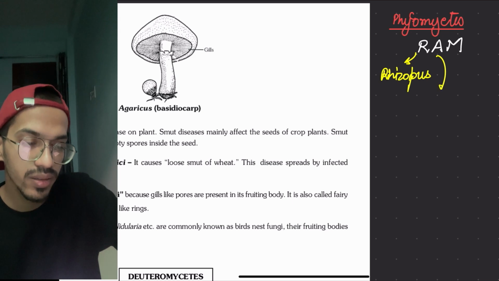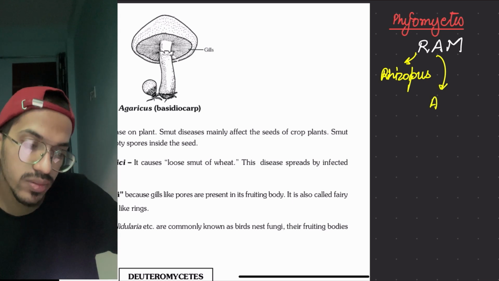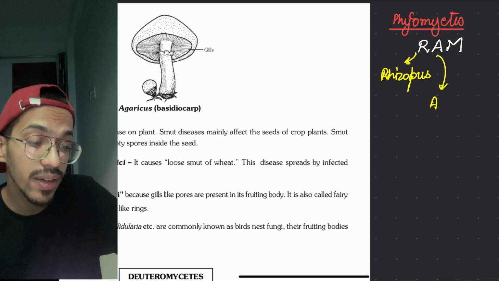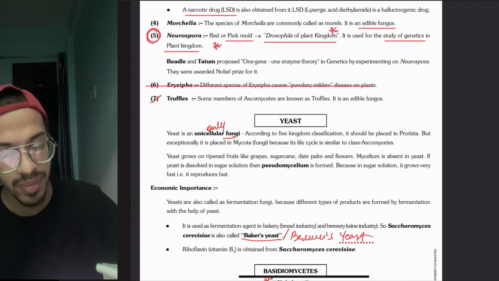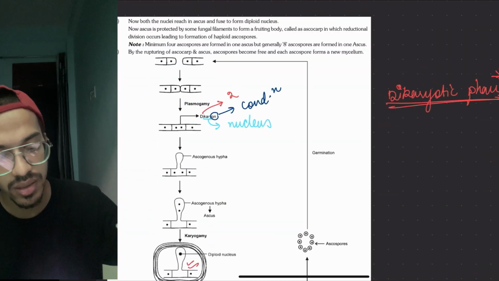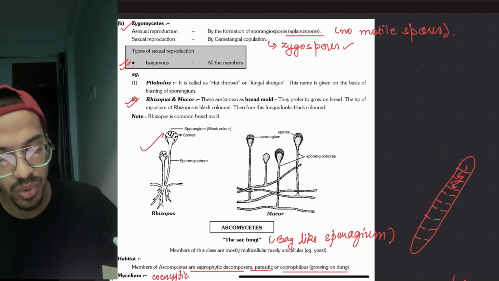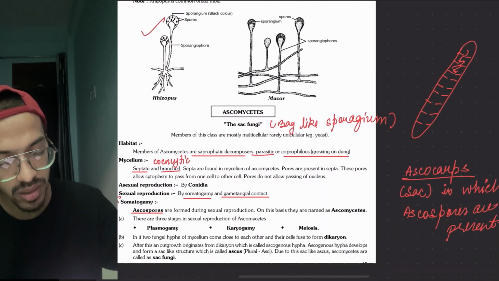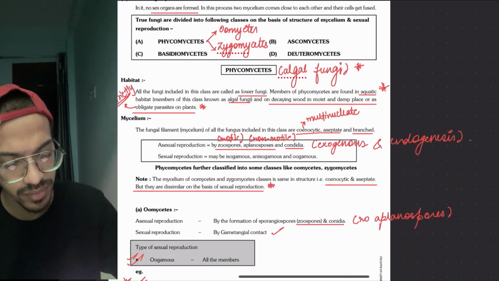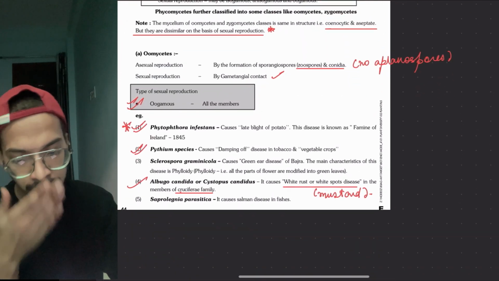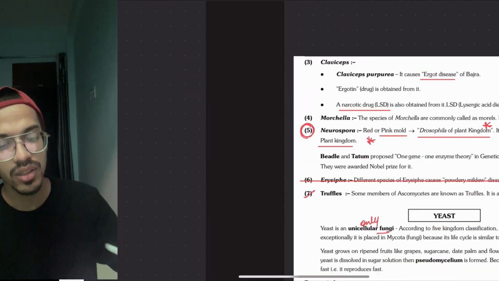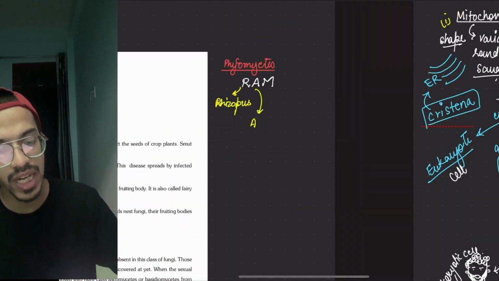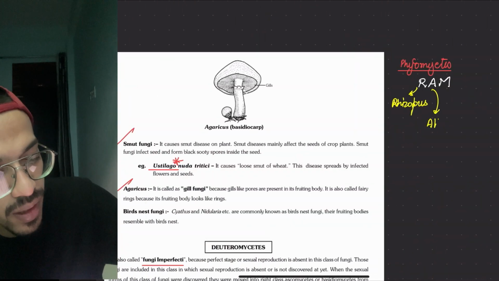Then A is for Albugo, that is also in your NCERT.